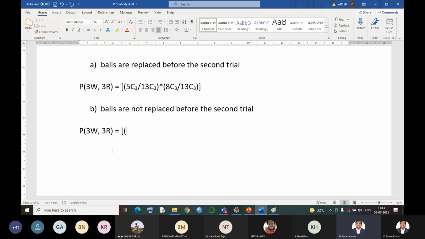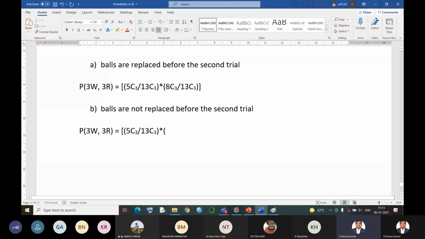First, I have to draw white balls. First drawing should be white. So 3 out of 5 can be drawn in 5C3, divided by the total number of exhaustive cases, 13C3 ways. And my second drawing, now the condition is that balls are not replaced. That means out of the 13 balls in the bag, I have picked up 3 balls. Now how many balls are there in the bag? There are only 10 balls. Okay, so let us keep that.